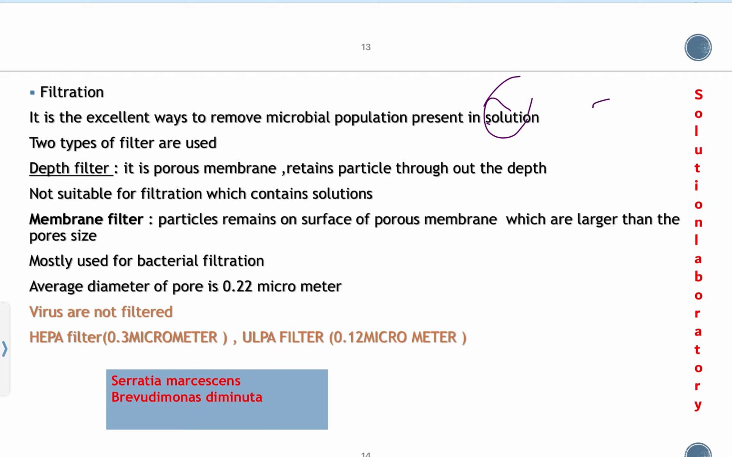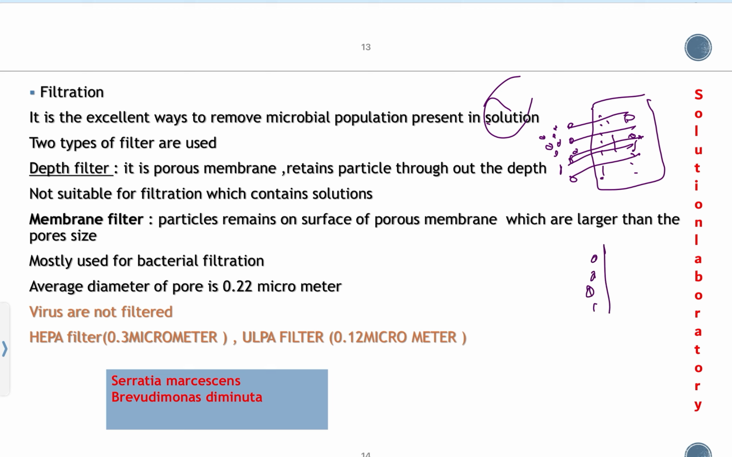One is the depth filter. In a depth filter there are pores. If these are the particles which should be removed, in a depth filter they enter till the depth of the filter and certain particles are filtered. But in the membrane filter these particles settle only on the membrane, they are not allowed to enter to the depth. So this is the difference. Depth filter is not suitable for bacterial solution, it is suitable for bacterial filtration.